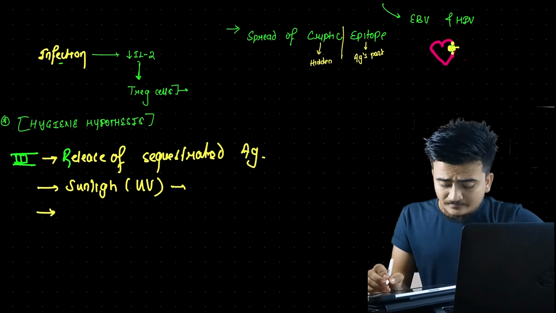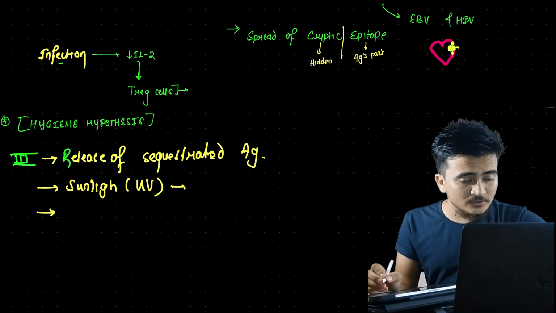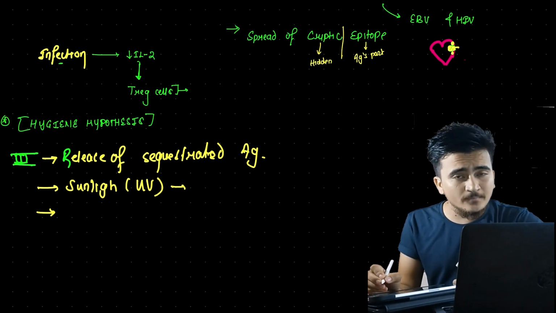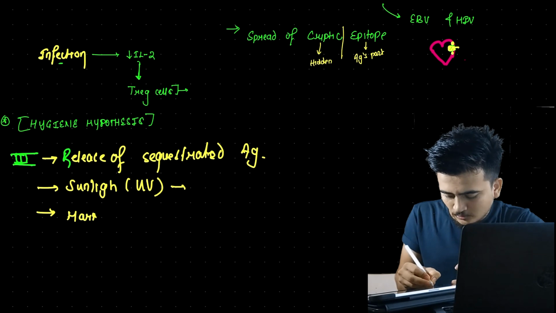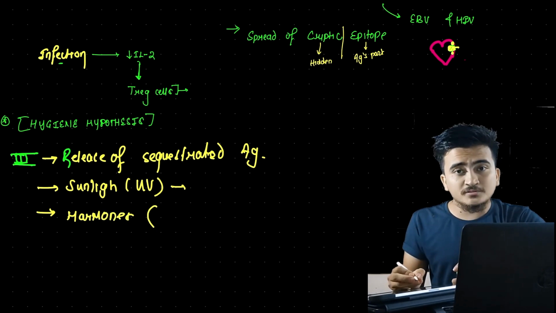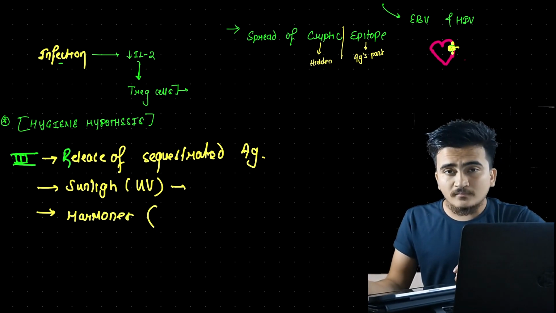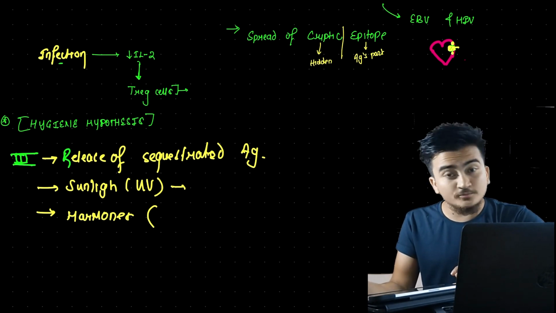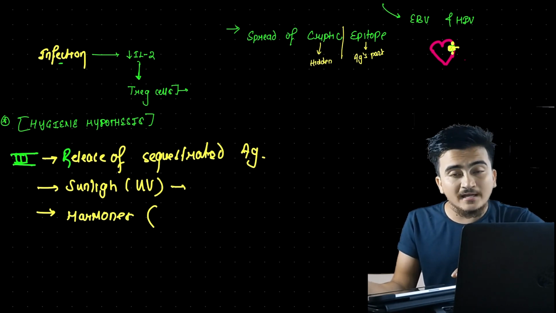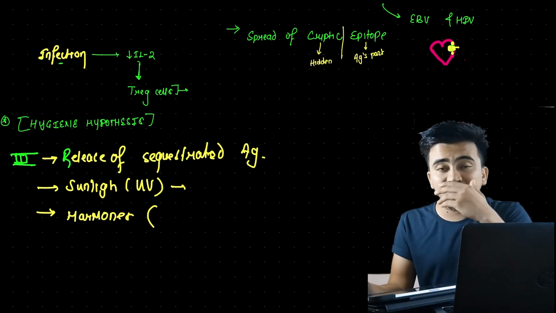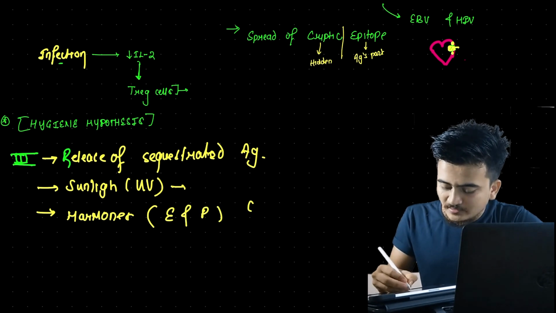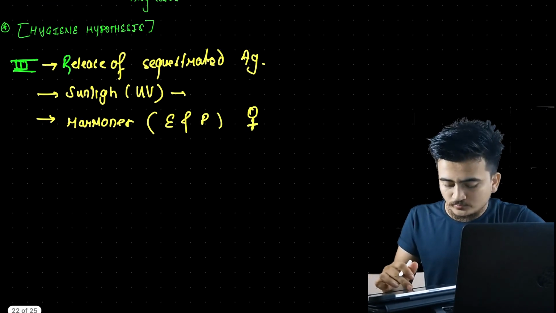Now talking about other etiologies, we have hormones. Estrogen and progesterone are found to be a high etiological factor for causing autoimmune disorder. Since estrogen and progesterone are present in females, we can find a large number of females suffering from autoimmune disease rather than males. So females are more susceptible to this problem.